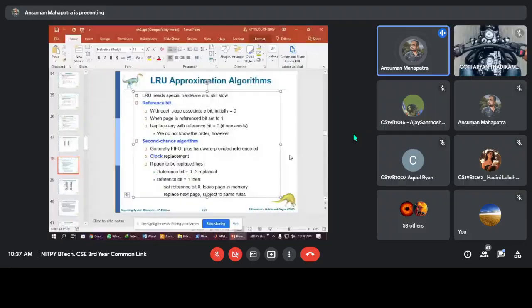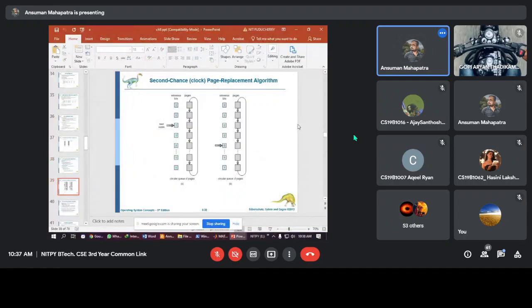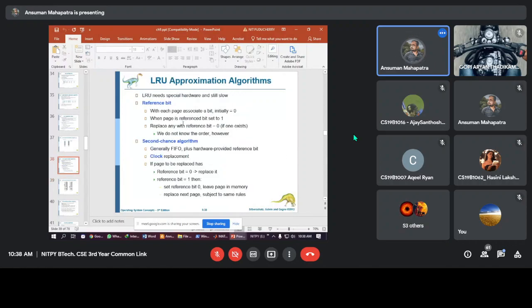In the book it is called the second chance algorithm. There is only one reference bit, and one example is also given in the book. The names can be different, but the algorithm is the same. There will be one reference bit, and whenever the reference bit is 0, you replace that page.